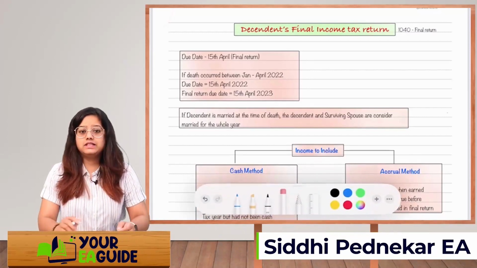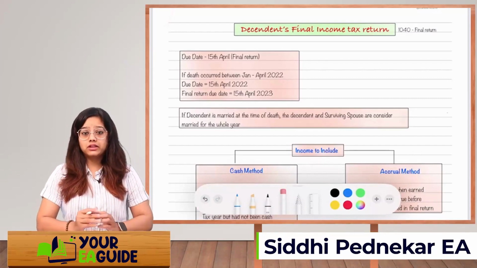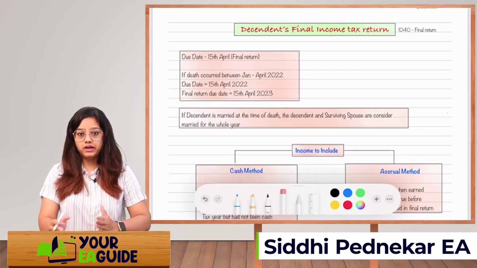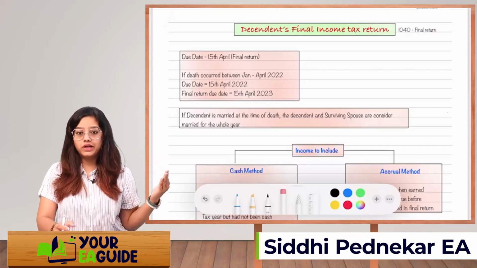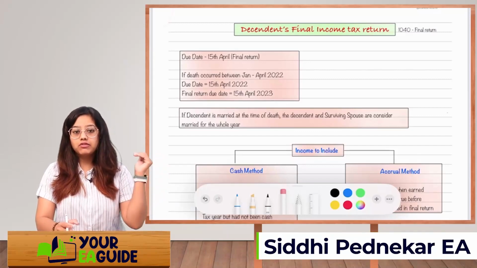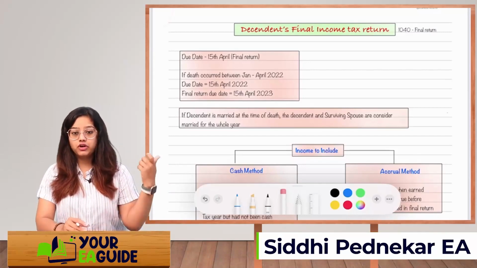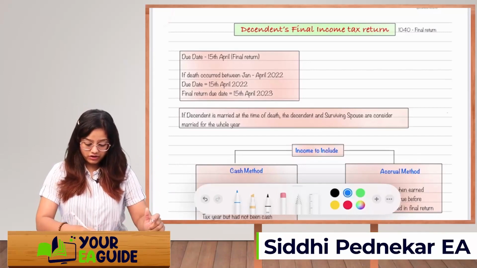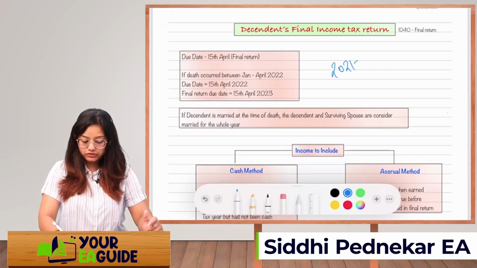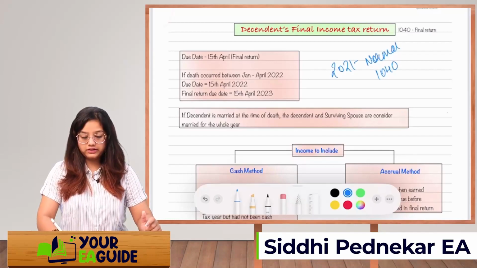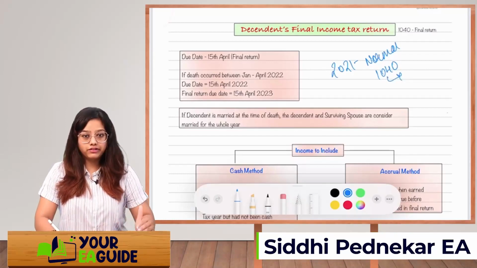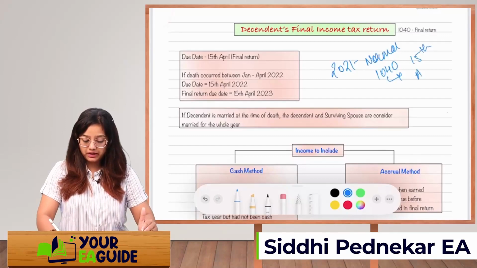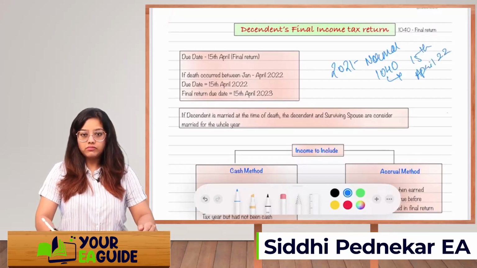Let's say for example, the death occurred between January and April 2022. So during the whole 2021 tax year, he was alive. So for 2021, we are going to file a normal 1040 return, right? And the due date will be the same as that applicable to other individuals, that is 15th of April 2022.